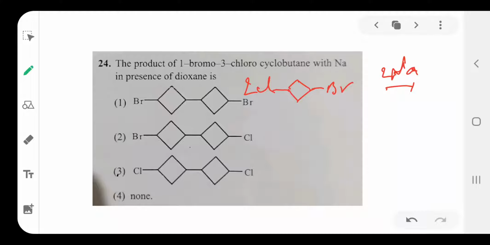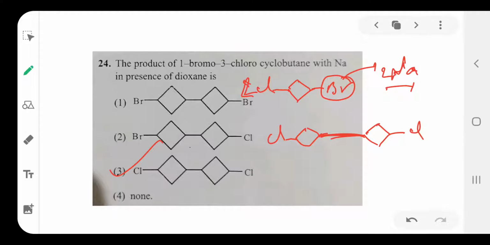Chlorine is less reactive than bromine, so bromine is more reactive with sodium. In the 2 molecules, the bromines react with Na, 2 NaBr are separated, and the two rings are connected through a covalent bond. So this is the major product. Option is 3.